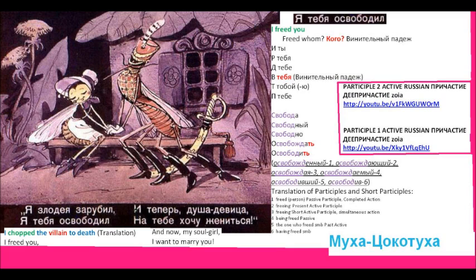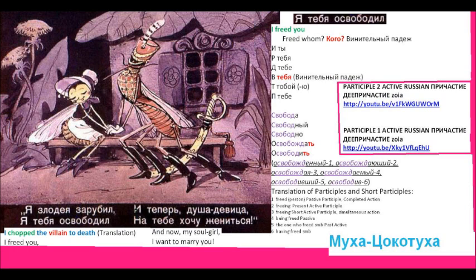On this slide, the second and the last, I'm going to show you the second line and explain more grammar. Also, if you need more on participles, which I'm going to touch on here, please look at my 2 other videos, Participle 1 and Participle 2. I give here the names for you and links to other videos about participles. Actually, I have the active participle, but here I give you passive too. So this is the second line of the poem.